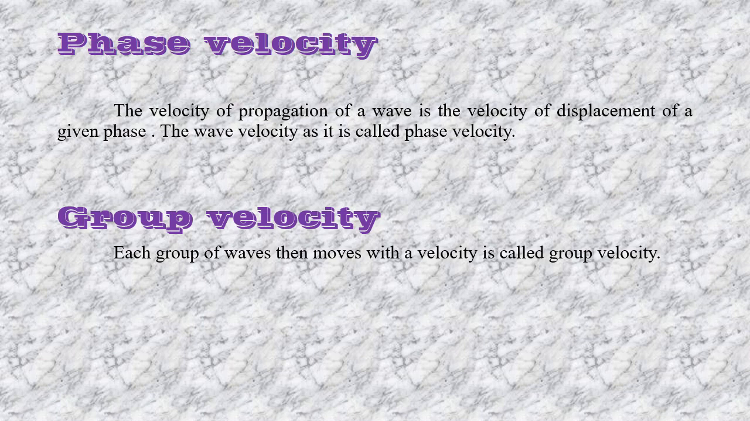And what is the difference between phase and group velocity? Phase velocity means the velocity of propagation of a wave, that is, the velocity of displacement of a given phase. Group velocity means the velocity with which each group of waves moves.